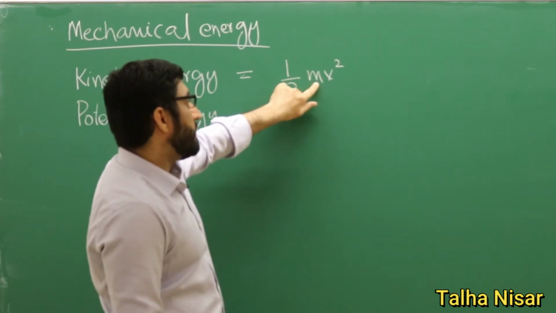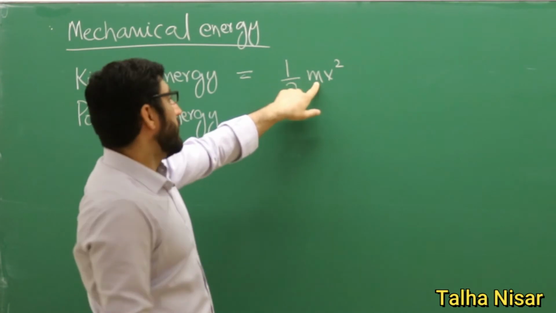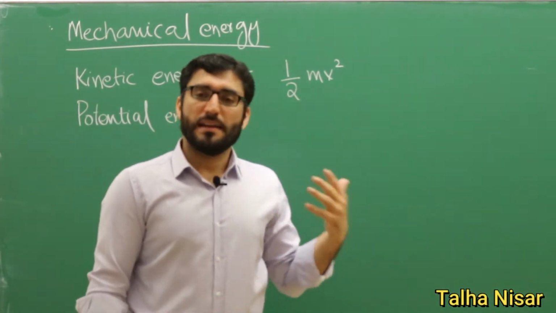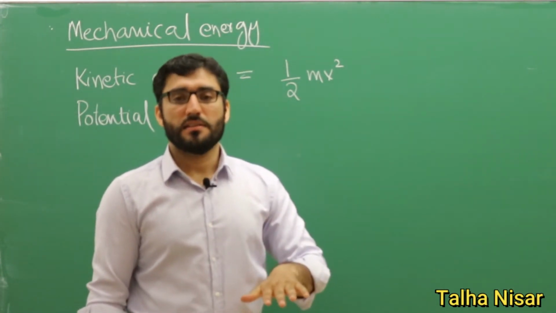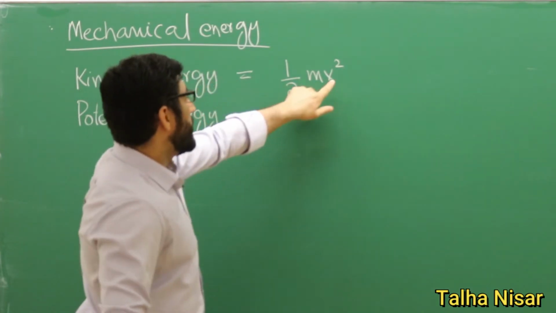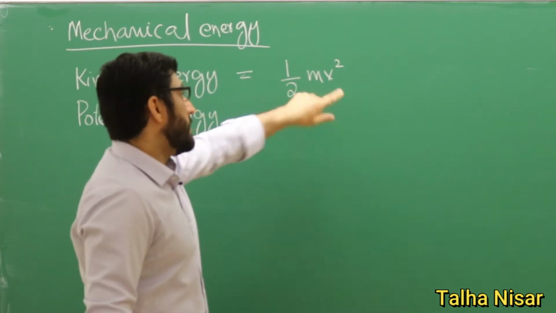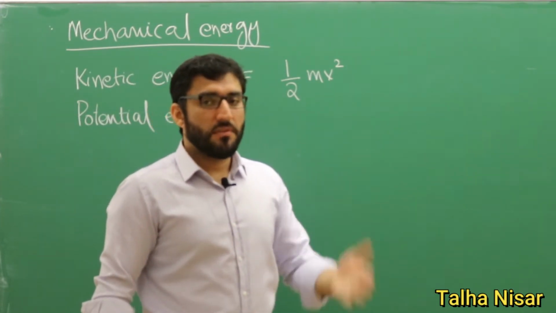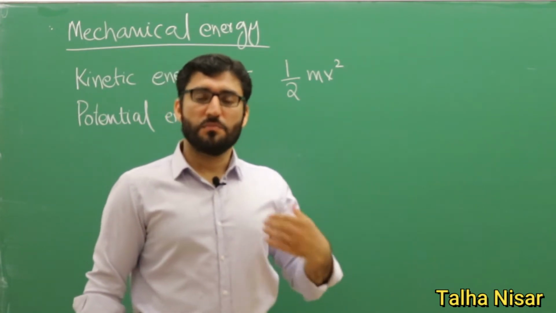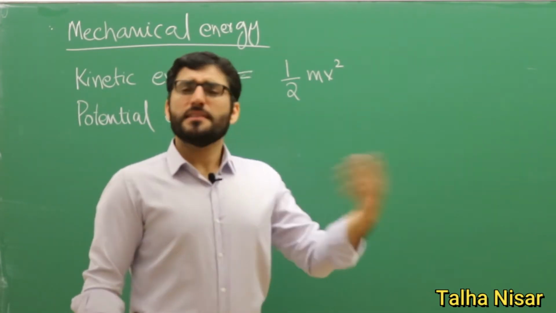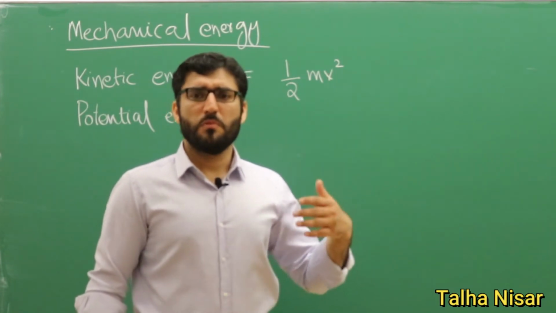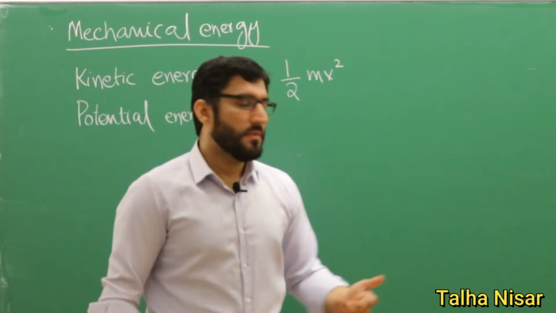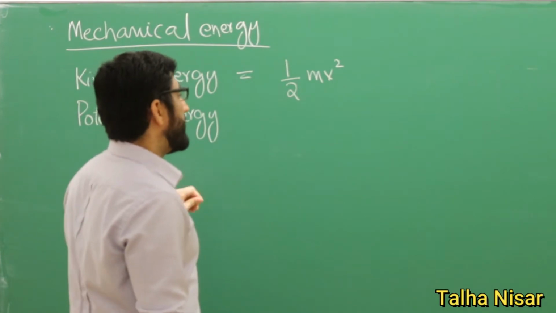It is directly proportional to the mass of the object. If the mass is higher, the kinetic energy will be higher. If the mass is smaller, the kinetic energy will be smaller. Similarly, it is proportional to the square of the velocity. If the velocity is higher, we will have high kinetic energy, and if the velocity is small, we will have small kinetic energy. Similarly, anything that is moving, for example moving cars, moving horses, a running person, will have some kinetic energy.